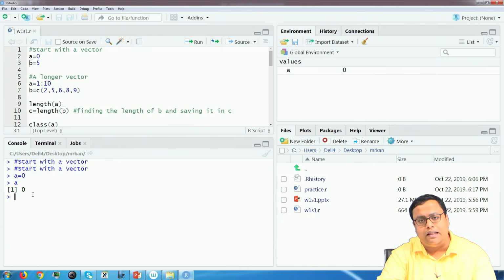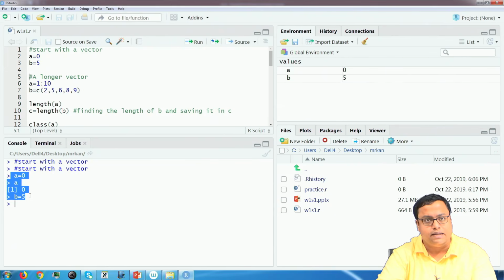Similarly, how to store a value of 5 in B? I have written B is equal to 5. If I run this, see here, 5 gets saved in the name called B. See, just check these 3-4 lines.